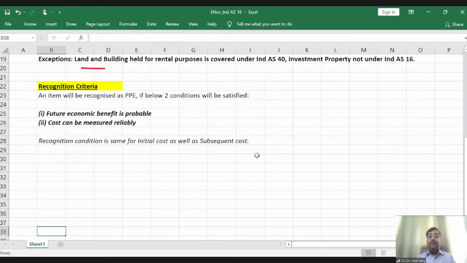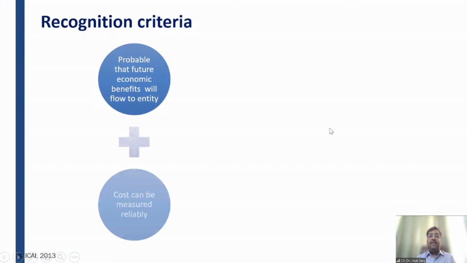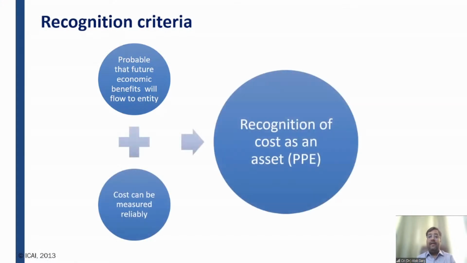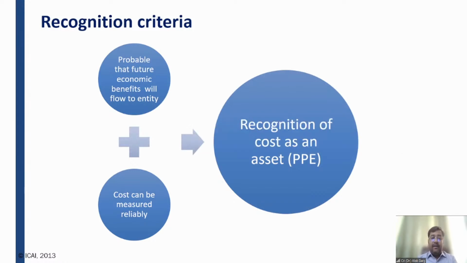Recognition condition is same for initial cost as well as subsequent cost, right? Is it clear? We will discuss about subsequent cost. Don't worry about that. So friends, coming to the recognition criteria, there are two recognition criteria. It is probable that future economic benefit will flow to the entity from using that asset, and cost can be measured reliably.